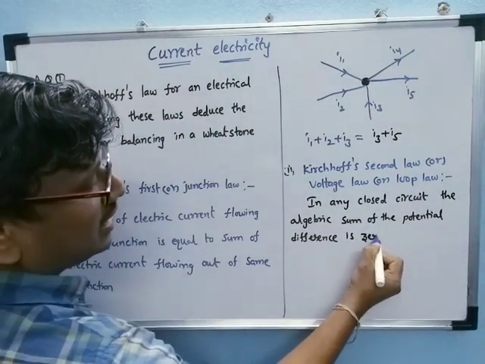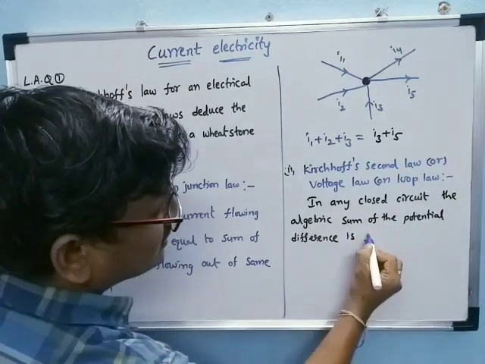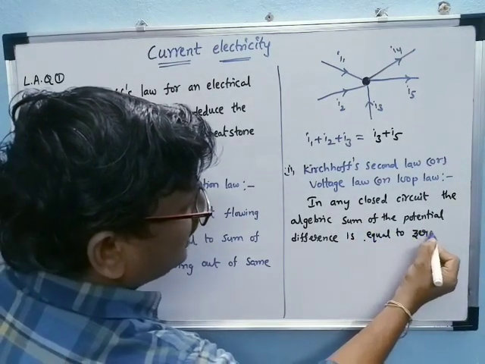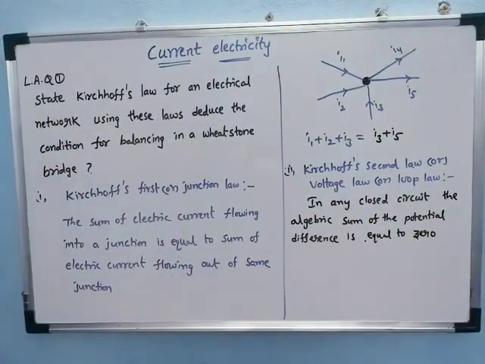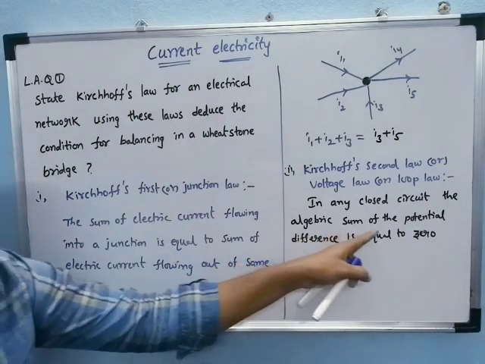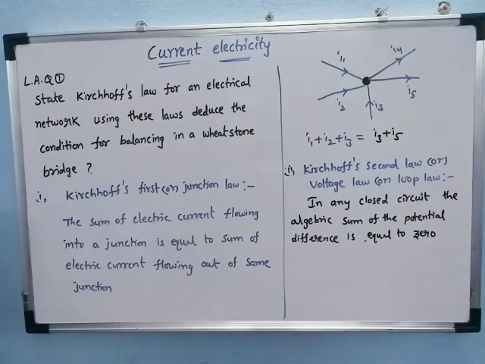This is called Kirchhoff's second law. What is it? In any closed circuit, the algebraic sum of the potential differences is equal to 0.